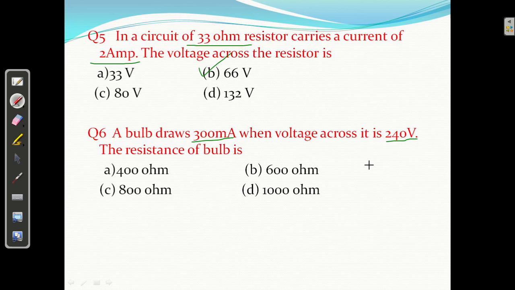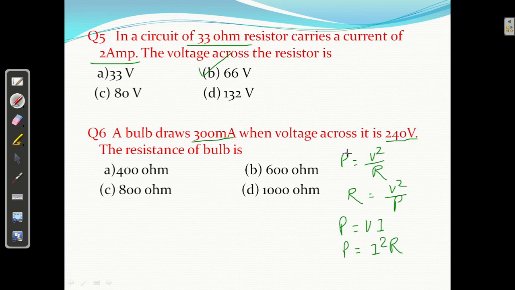A bulb draws a current of 300 milliampere when the voltage across it is 240 volt. What is the resistance of the bulb? We know P equal to V square upon R, that is the power. Sorry, I and V are given. So P equal to VI, or P equal to I square R. You can use any one formula.